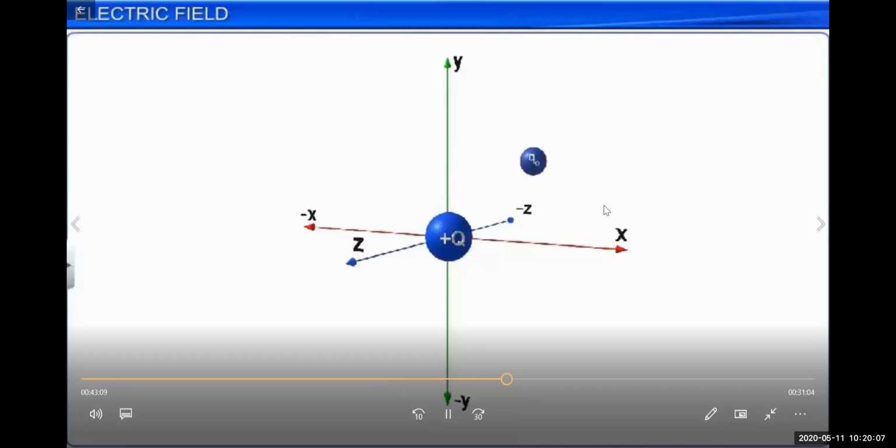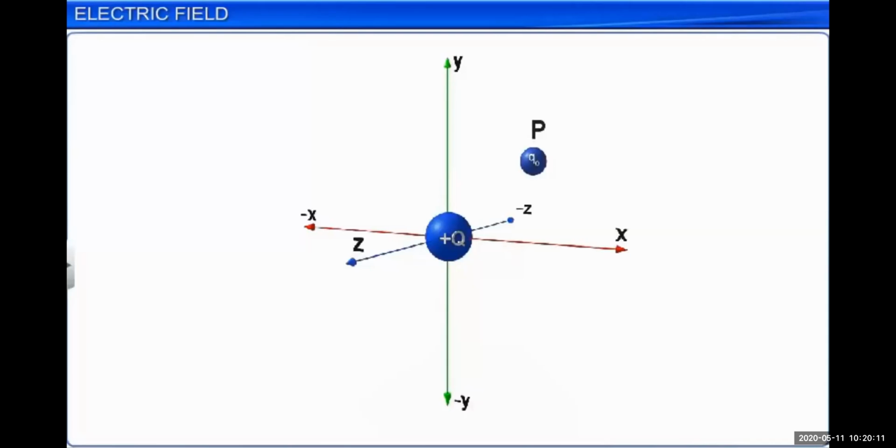Electric field. Why is there an electric field? Electric field is because of the charge particle. Now you know very well that there exists a charge particle, and you can see on the screen this capital Q. Capital Q is the charge, and this charge creates an electric field in the surrounding space.